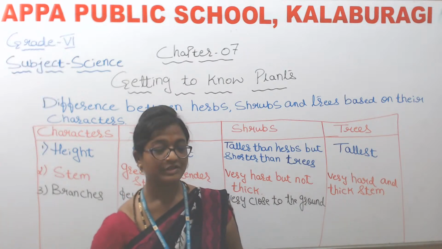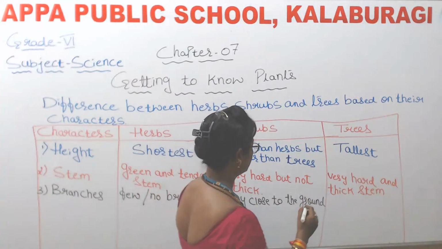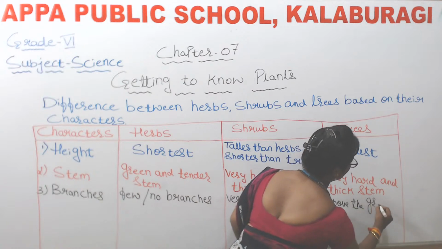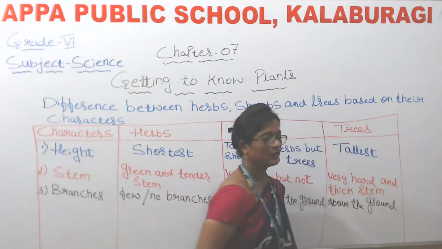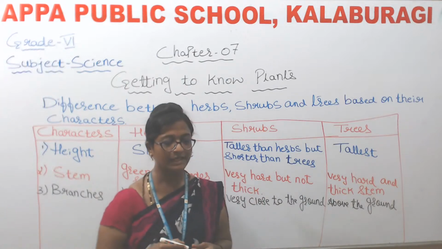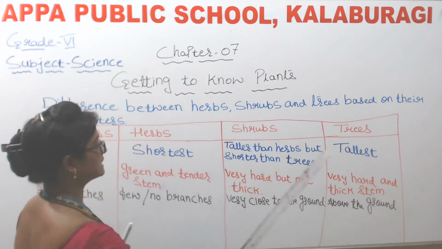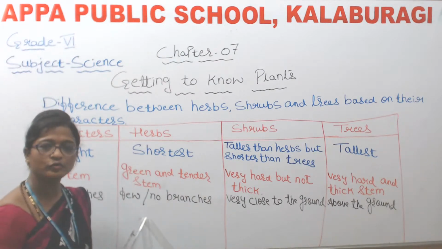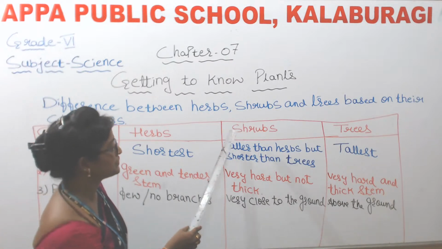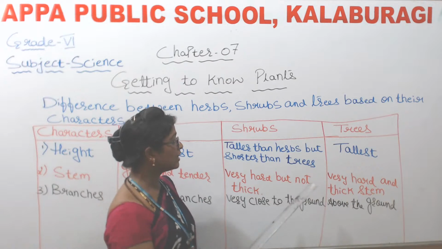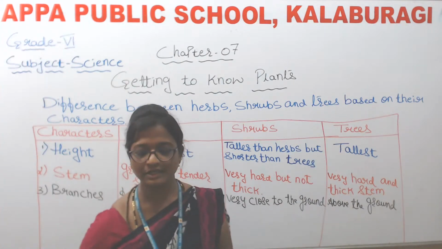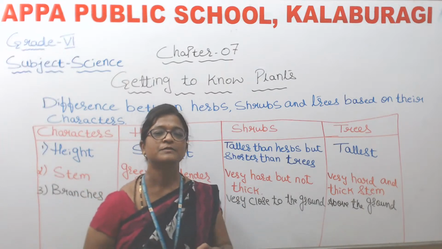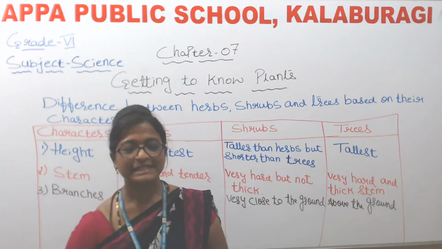And now what about trees? Above the ground. How will the branches of the trees be? Above the ground. Okay? So when we talk about branches, the herbs have only a few or sometimes no branches at all. And shrubs, the branches will be very close to the ground. And the trees, above the ground. Okay? So here we can see the difference between the herbs, shrubs and trees based on their characters.